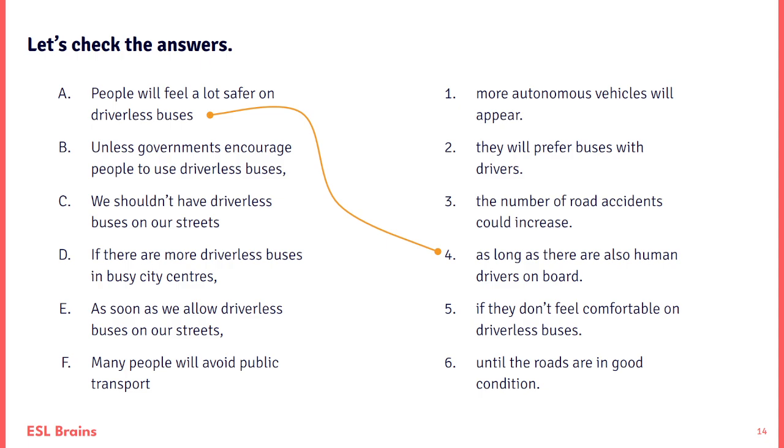All right, B. Unless governments encourage people to use driverless buses. Now we need to match this one as well. Unless they encourage people, what do you think? They will prefer buses with drivers. Right. So there has to be some kind of motivation.